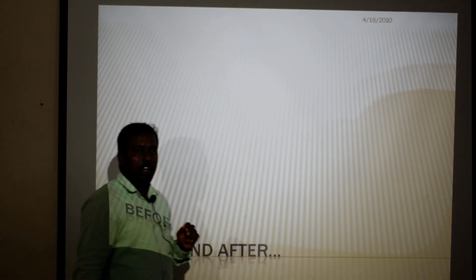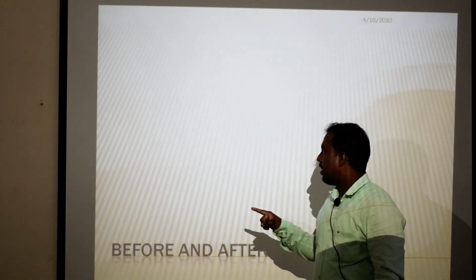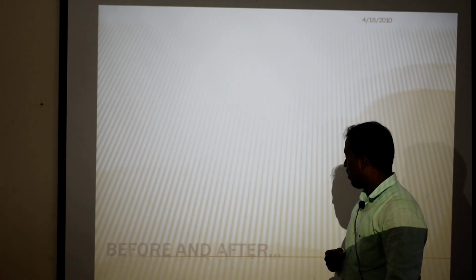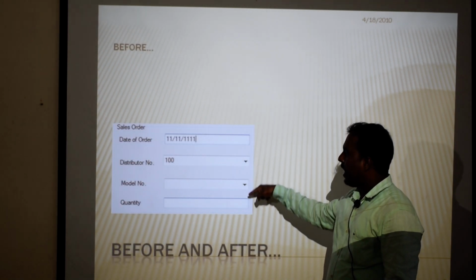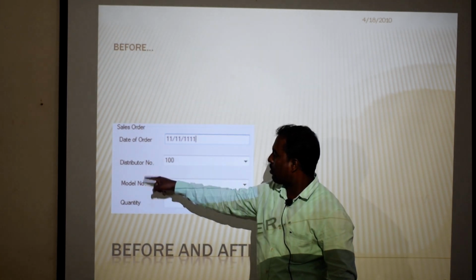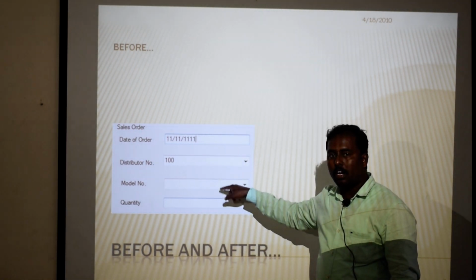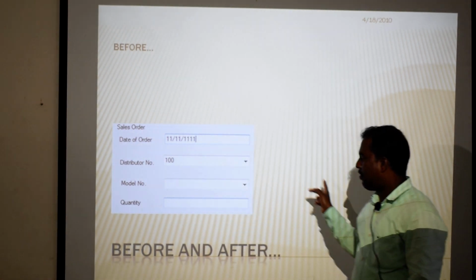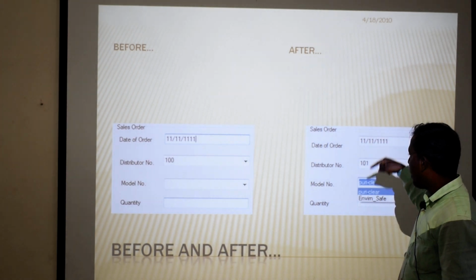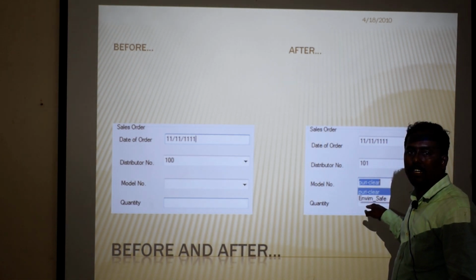I already told, I will show you the guide screen. This is design time. These are all label boxes, these are all text boxes, these are all list boxes. So these controls are used to design the application. After that, when it is execution time, it automatically shows its contents.